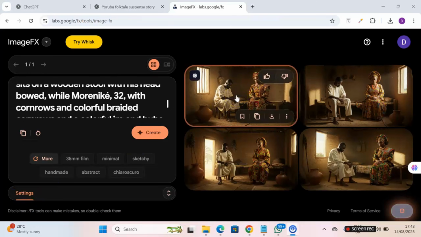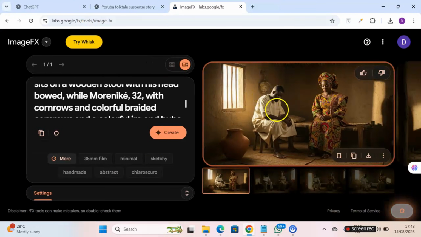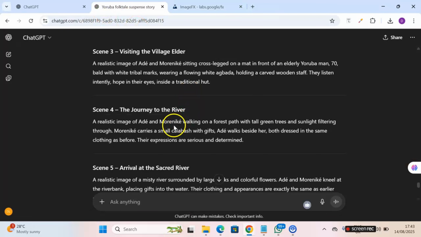Guys, can you see that? Can you see the consistency right here? The guy looks like the guy we had in scene 1. The lady also looks like the lady we had in scene 1. I will generate one more from that scene where the actions are totally different. Scene 4 says a realistic image of Ade and Morenike walking on a forest path with tall green.